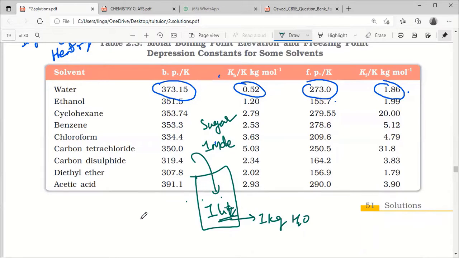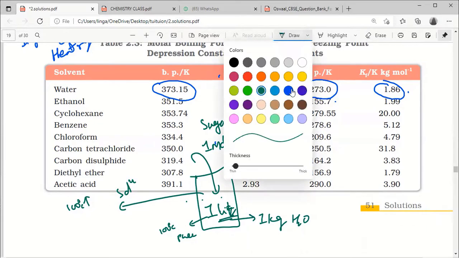This much is clear? Initially, the water boiling point was 100 degrees Celsius in the case of pure water. Now the boiling point will be increased for the solution. The boiling point will be more than 100. This much is clear? How much is it increasing? That is the question.